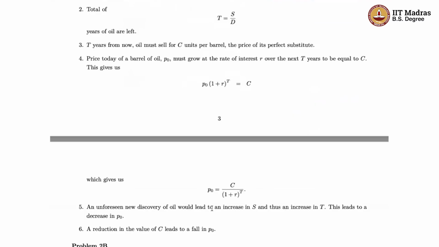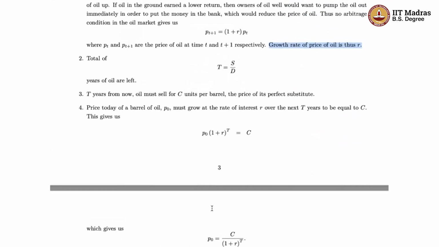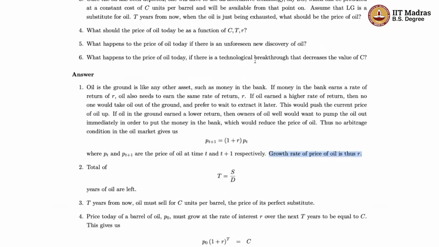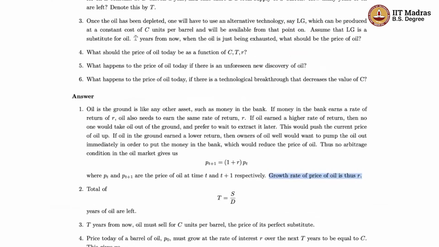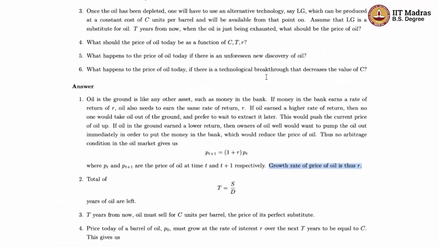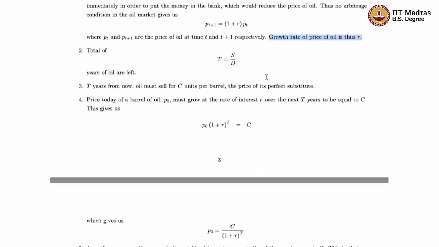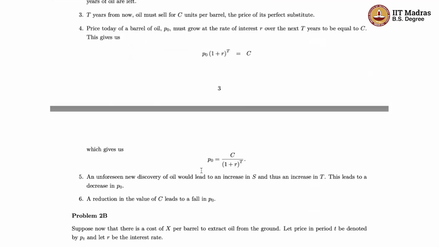So basically an unforeseen new discovery of oil is going to lead to an increase in S, which will lead to an increase in T, and this is going to lead to a decrease in P0. What happens, on the other hand, if you have some technological breakthrough that decreases the value of C? C, remember, is the cost or the price at which this new technology will lead to oil being sold at time period T. So if C goes down, we know that will also lead to P0 going down, because these are technologies which are linked through this pricing that we had discussed.